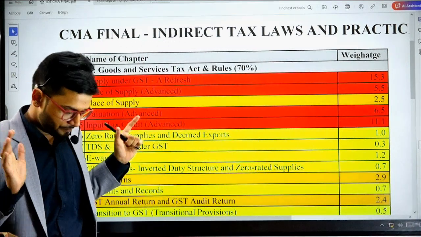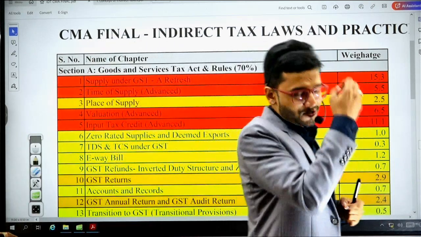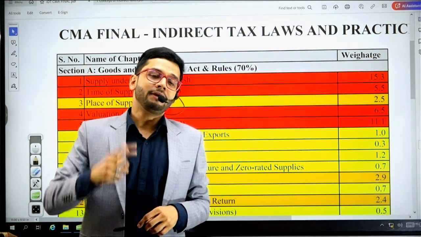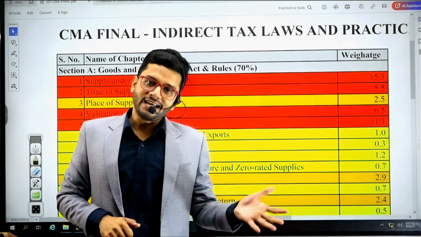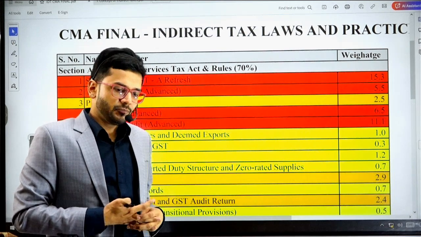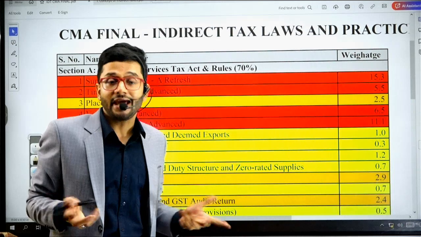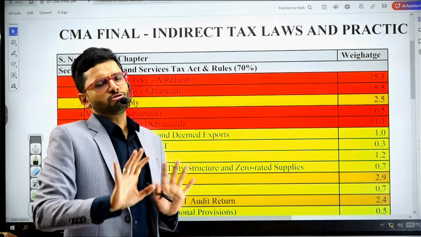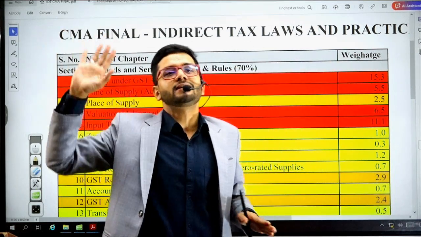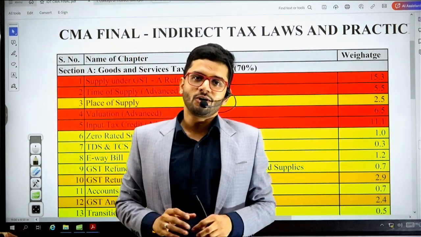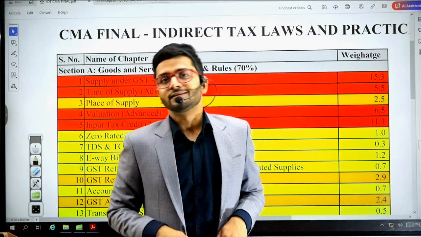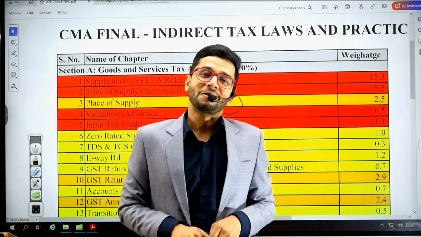It will have everything. Okay, sir, got it. Sir, please tell us one more thing. Sir, we already have studied CMA intermediate indirect taxation. So in your lectures, do we expect that you will teach the CMA intermediate study mat again, or the basics again? No, guys, you should not expect that. I will presume that you are very well versed with the CMA intermediate study content, and with basics. I will not be repeating the basics again.